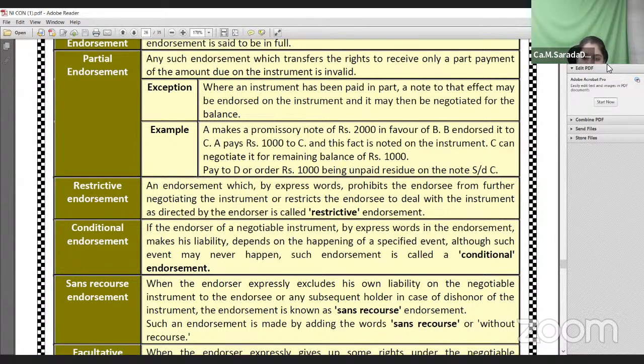Whose liability is being excluded? The endorser's liability is excluded. For example, when the instrument is transferred from A to B, B to C, C to D, in this case B, at the time of endorsement, after signing the instrument behind, will specifically mention the words sans recourse or without recourse to me. It means that when the instrument is dishonored, please don't ask me for any amount. I am excluding myself from the liability. If any endorser specifically mentions that, it is a sans recourse endorsement and he is excluded from the liability.